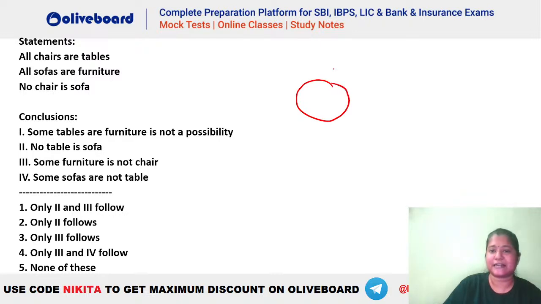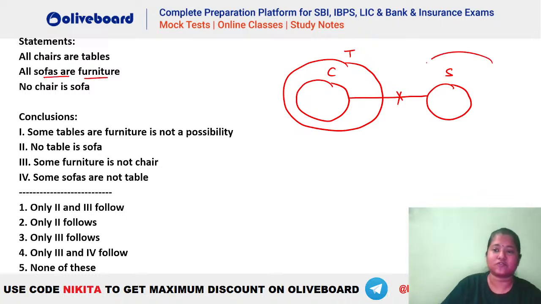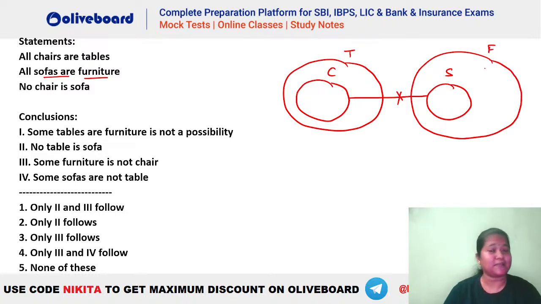Now let's try. Okay, so all chairs are table. That means chairs has to be inside table. All chairs are table will be something like this. Mudit says it should be none. Okay, we'll check. All sofas are furniture. No chair is sofa. So no chair is sofa will be something like this. That is chair and sofa should not interact. And then we have all sofas are furniture, which will be drawn like this. So this is the basic diagram that we have here.